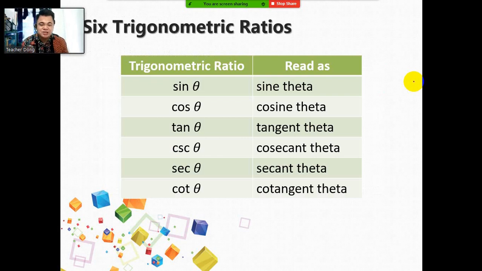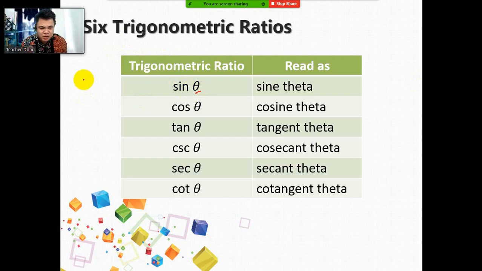Okay, next, let's begin with the 6 trigonometric ratios. But before that, it's really important to pronounce the 6 trigonometric functions right. We have sine theta. When we say sine theta, theta is actually the symbol for angle.